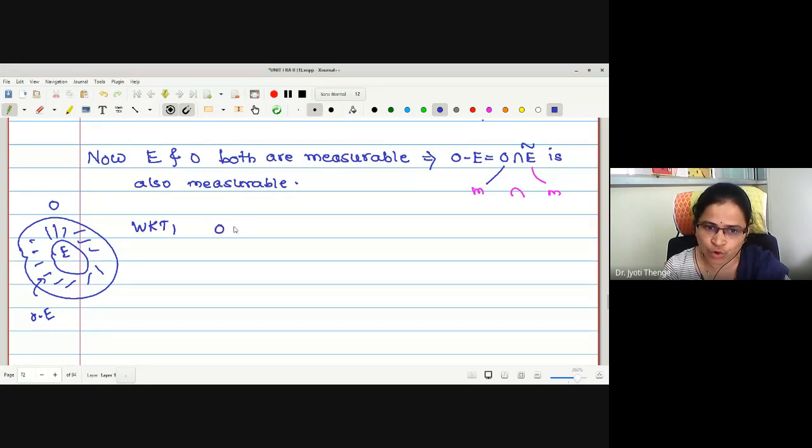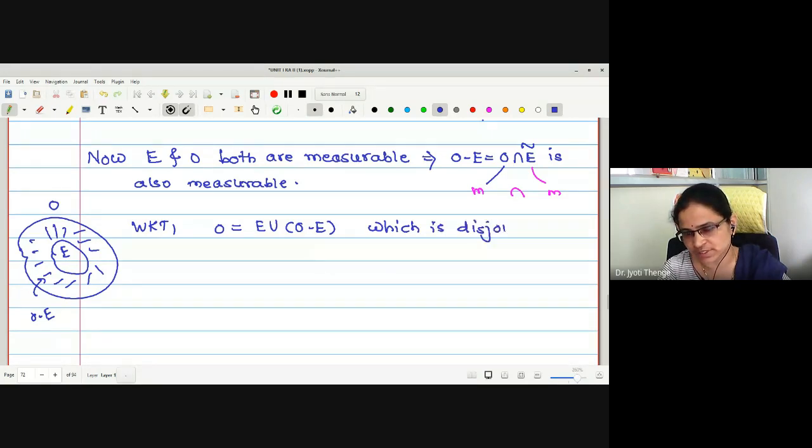We know that O can be written as E union O minus E, which is a disjoint union of measurable sets.